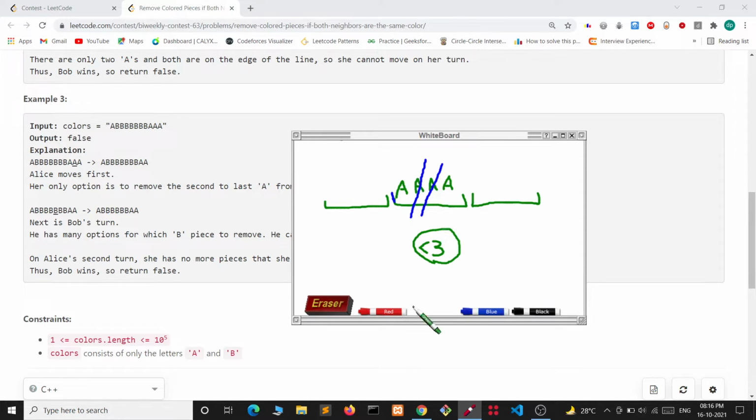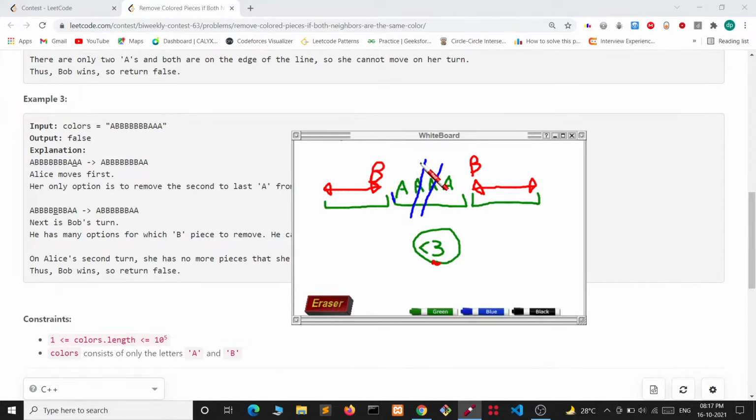What we also notice is that the sequence here and the sequence here can never get connected. Here obviously it is B because we have taken consecutive A's, and here is also B. These two B's will never get connected because we can only remove A while they are greater than or equal to 3.